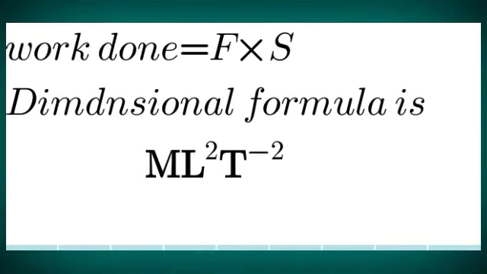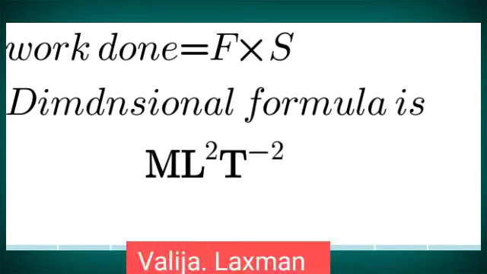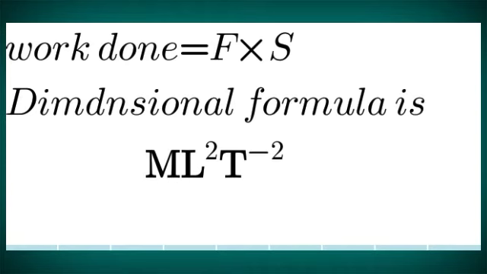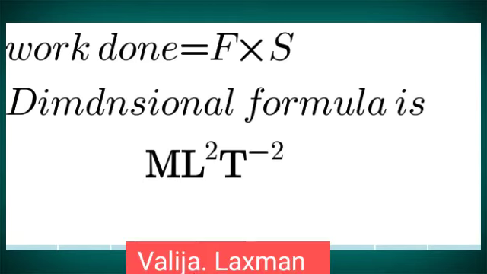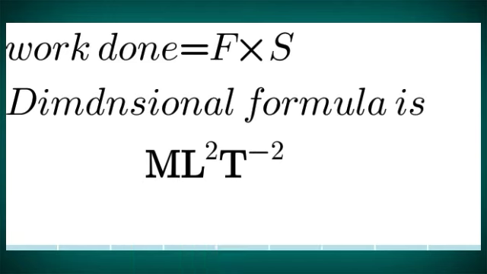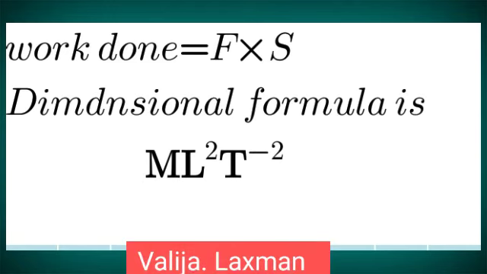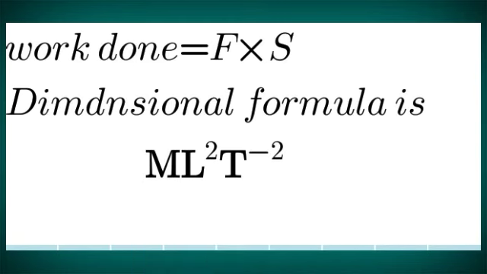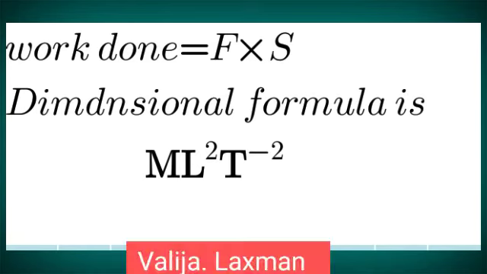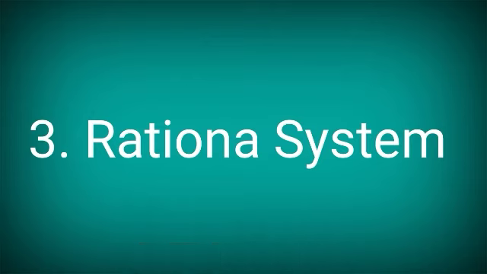If you are taking work done, the dimensional formula is ML square T power minus 2. Again, we are able to express the work done in terms of fundamental quantities. So this is a basic system in which any derived quantity can be obtained by simple multiplication or division of fundamental quantities without using any numerical values. That's why it is treated as a coherent system.